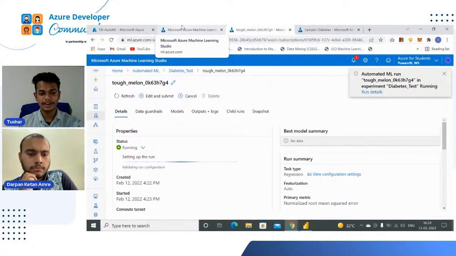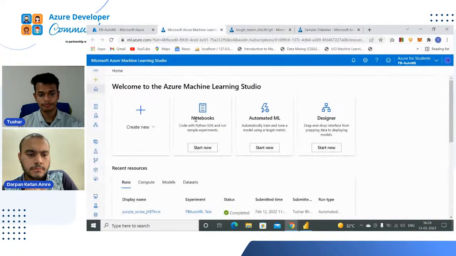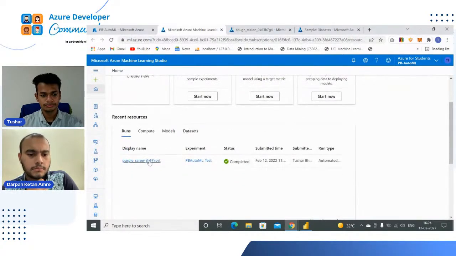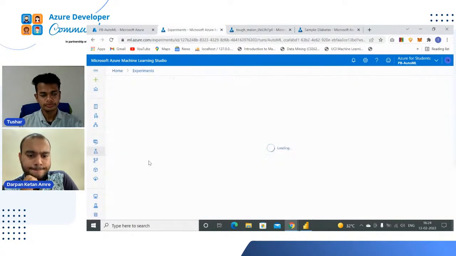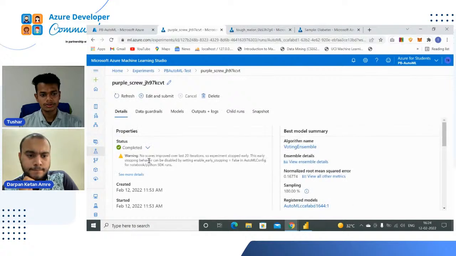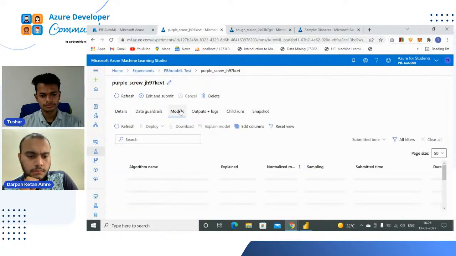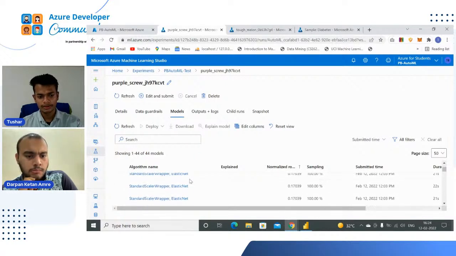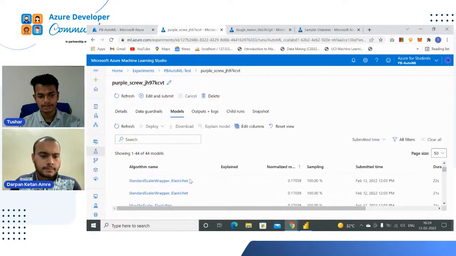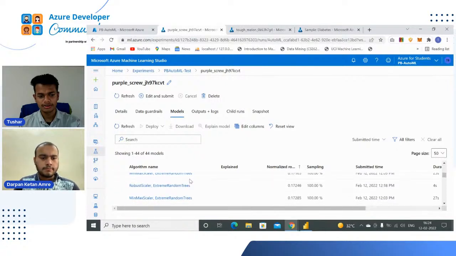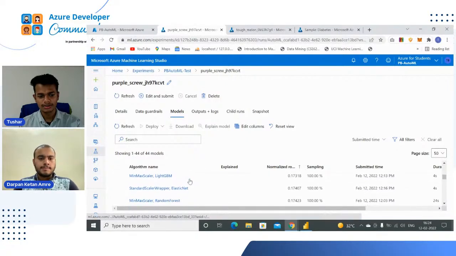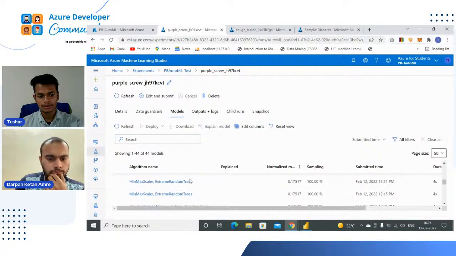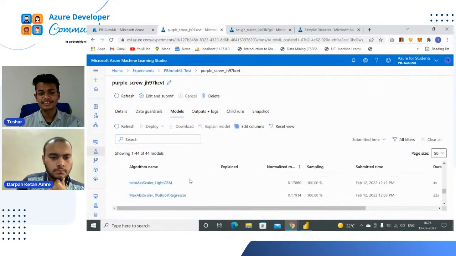It is now just validating the run configuration. Afterward, it will do model deployment. So it takes a lot of time. Here you can see all these models: stack ensemble, standard scale wrapper, elastic net, max abs scaler, min max scaler, LightGBM, random forest, and extreme random forest. So these are the different models that have already been created.